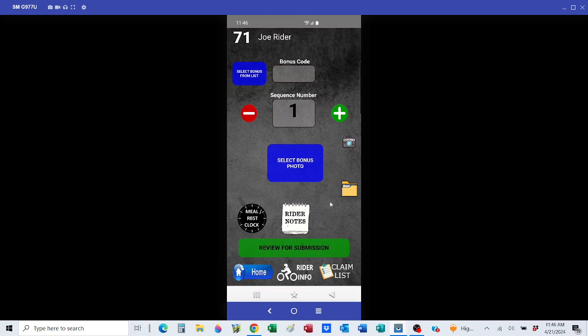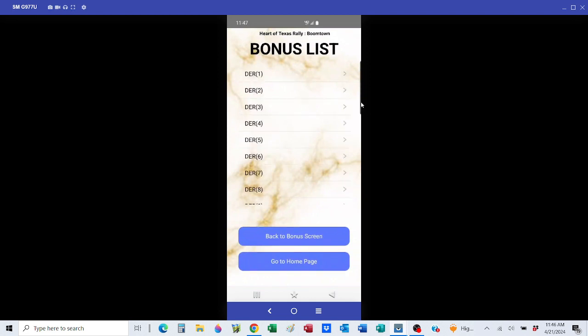And you will want to select a bonus. So select the bonus from the list, give it a second. Now, this is pulling from the cloud every time you click the select bonus button. If you have no data, it won't do it. Android is pretty quick. It's usually pretty good. Scroll's not bad. iPhones, it doesn't like my background app, so it's kind of slow. As you see, it gets to a certain point, it pauses for a second because it's got to think some. Just be patient with it.